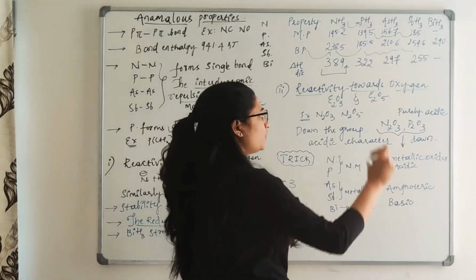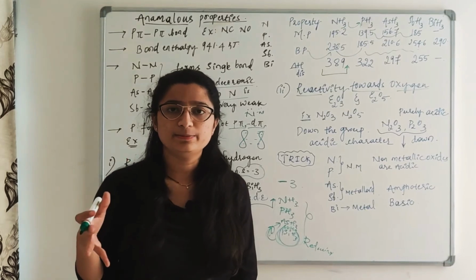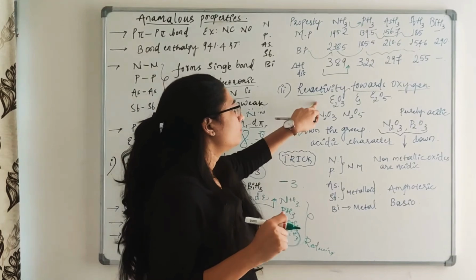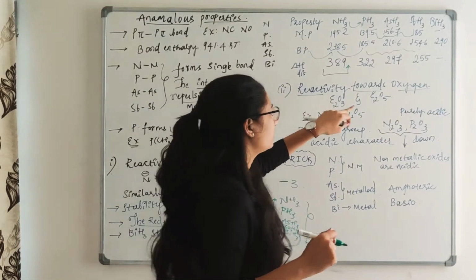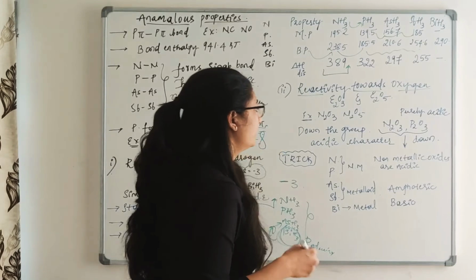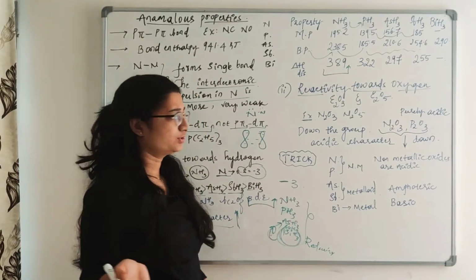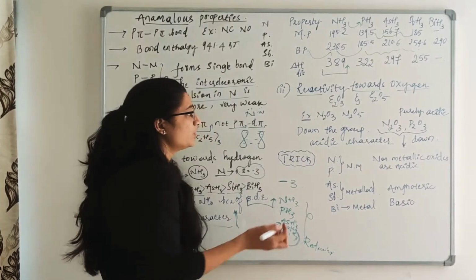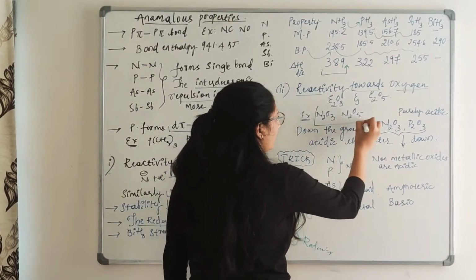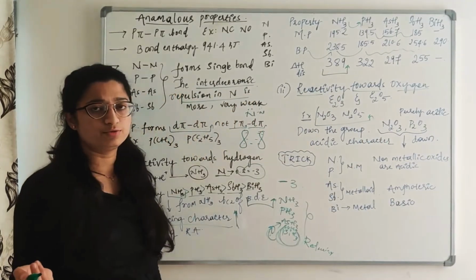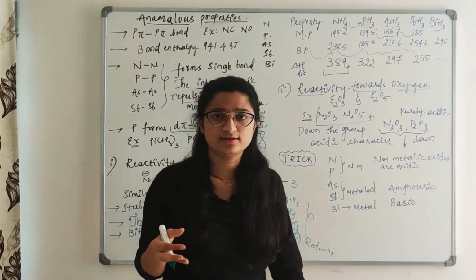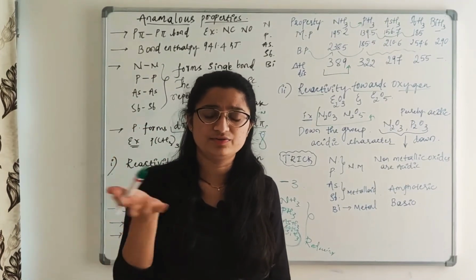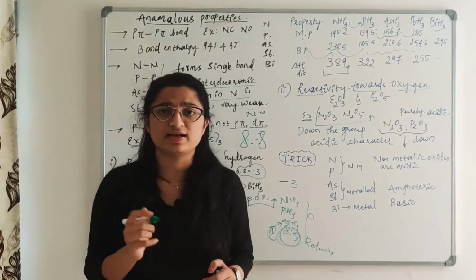So, reactivity towards oxygen. These group 15 elements mainly form two compounds with oxygen: one is E2O3, the other one is E2O5. For example, if you take nitrogen, N2O3 will be formed, or N2O5 will be formed. What is important here is they will ask you to identify which is the strong acid or weak acid among these, or the increasing or decreasing acidic nature.